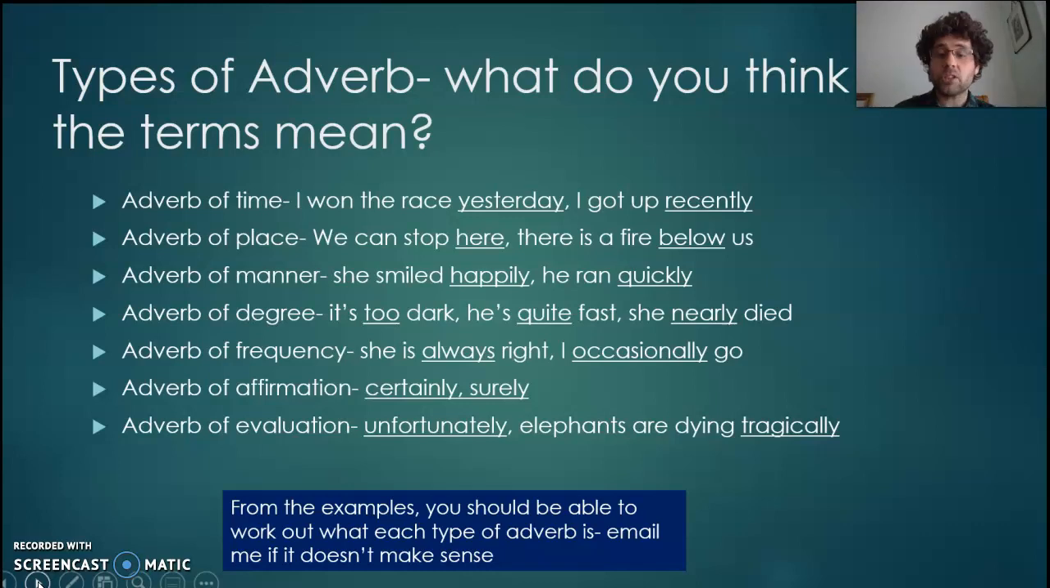Adverb of affirmation, certainly, surely. They affirm something. They're often used, they're very good for power. They're often adding emphasis to something or giving yourself power. An adverb of evaluation, unfortunately, elephants are dying tragically. Just like evaluative adjectives, they're adding personal judgment, they're adding opinion. They're going to be very good for appealing to the reader's emotions or affirming power.